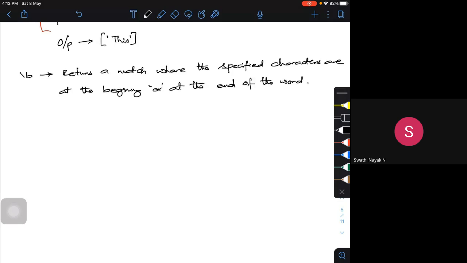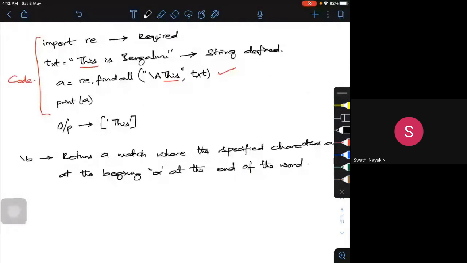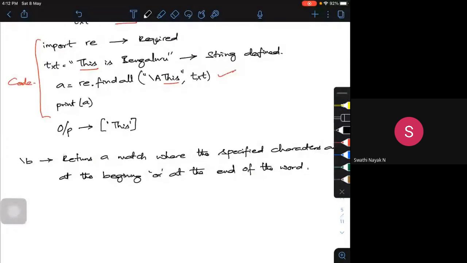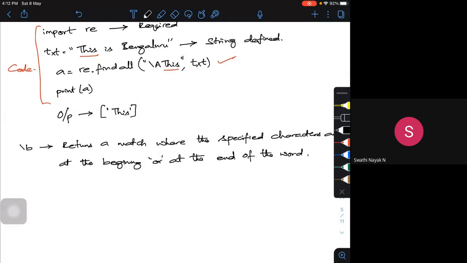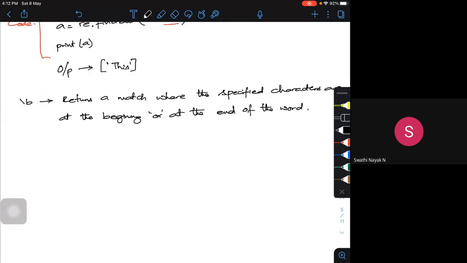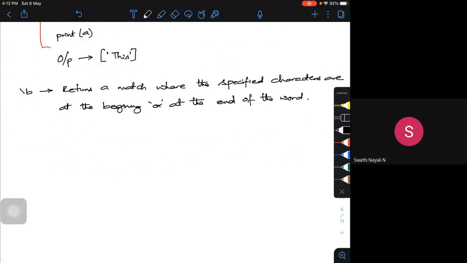Say, for example, I'm searching for a particular word. Let's call it: it is raining in Bangalore. So it might rain in Bangalore, or it will rain in Bangalore, something like that. So let me search for a text: it will rain in Bangalore. This is what I'm looking for.